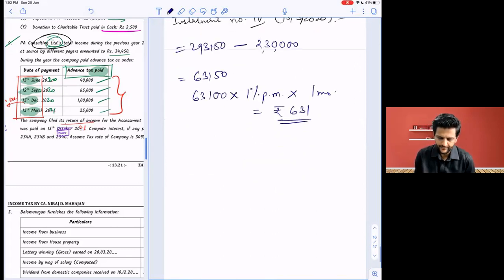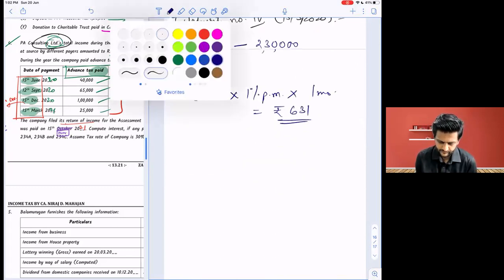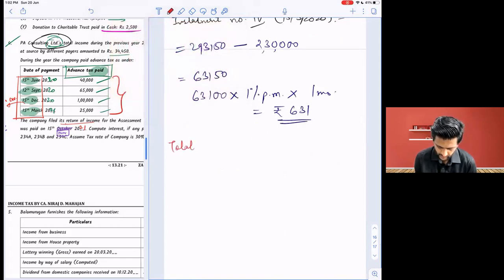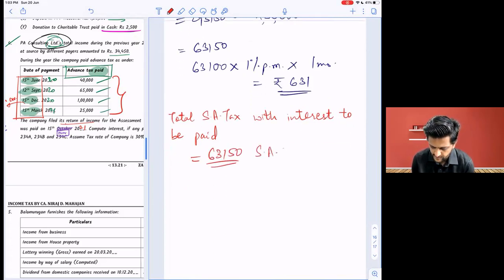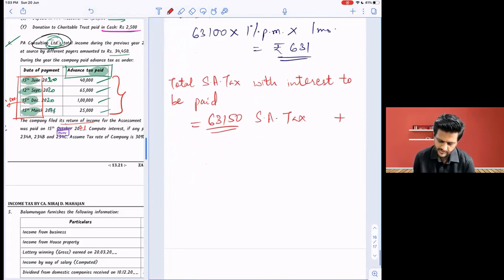Now we come to the important point. Total SA tax with interest to be paid. Tell me. 63,150 is our original tax liability payable. Don't forget. I'm writing here SA tax plus 234A is how much? 631.